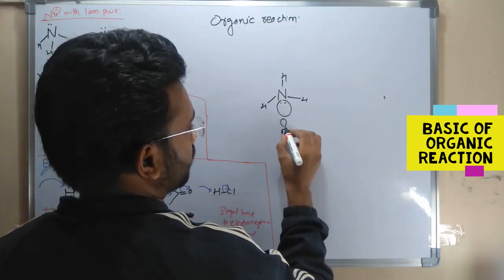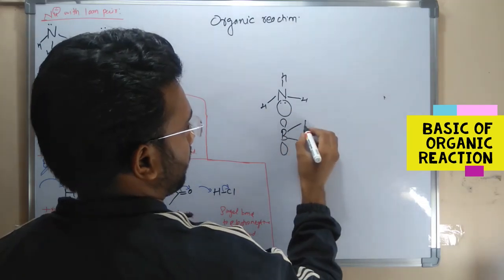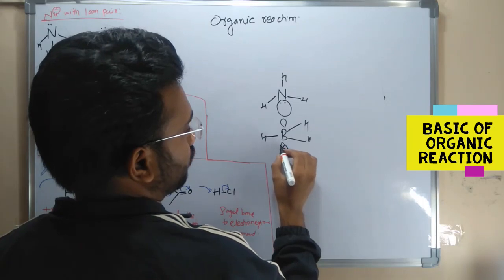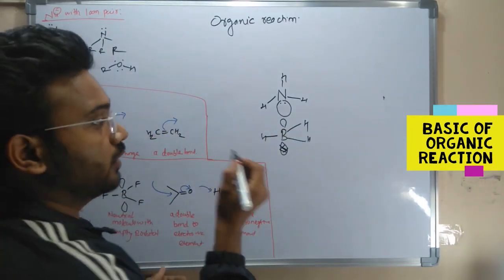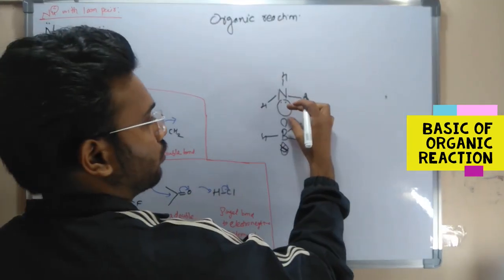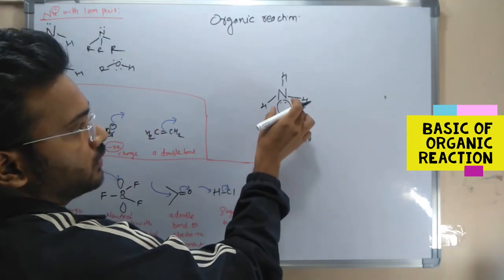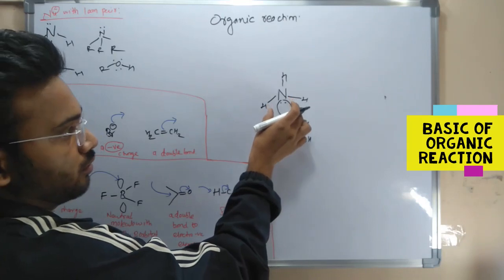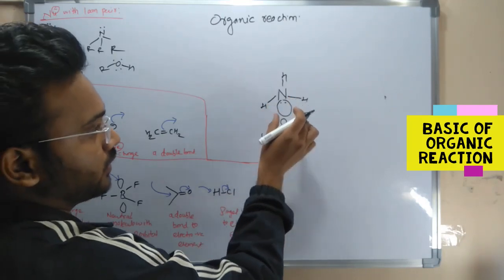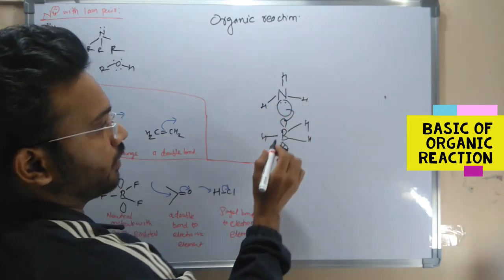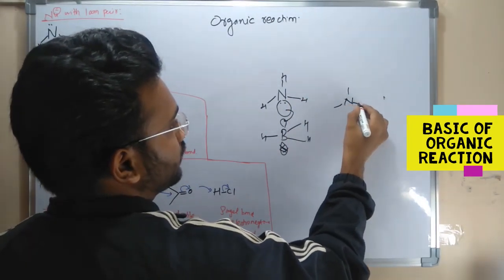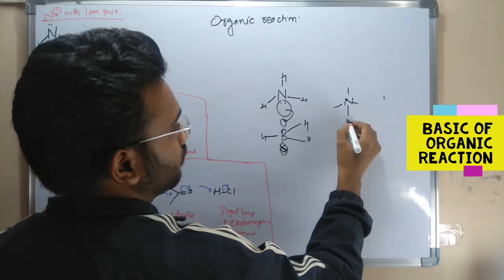Okay, boron has an empty p orbital, and the overlap happens between the nitrogen's fully filled lone pair orbital and this empty p orbital. This overlap leads to the formation of a new bond, and such an overlapping leads to the formation of a new product.